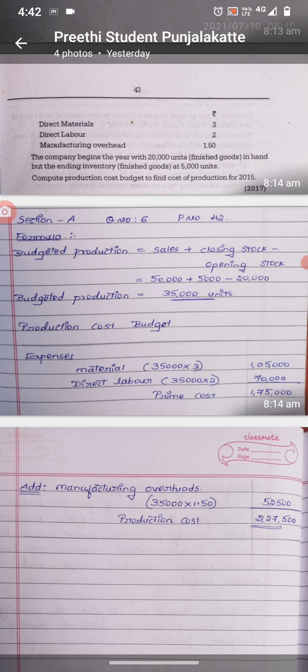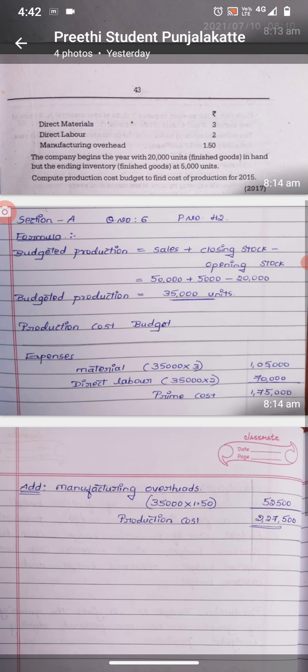Budgetary control uses budgets which are prepared by the company on the basis of past results or past data, and their experience is also taken into account. Combining these two, they prepare budgets, and then they measure the actual results. Budget and actual are compared, and of course they take corrective actions based on the deviations from the budget. So that is budgetary control.